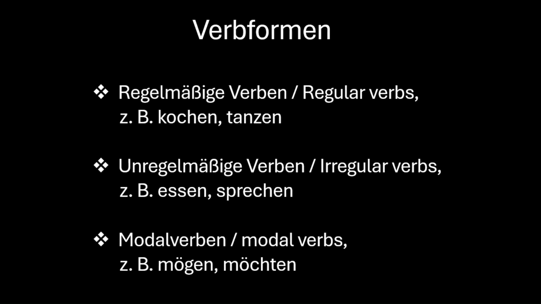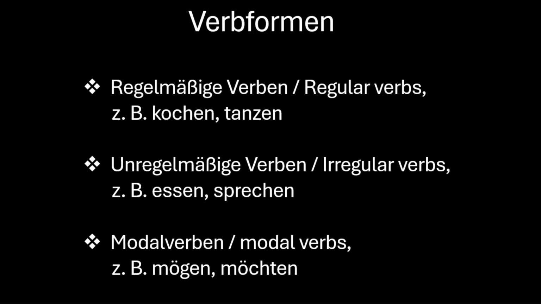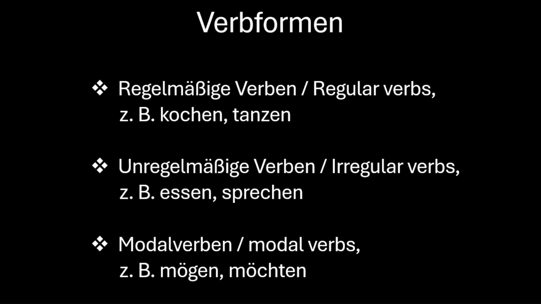In this video, let us learn the grammar from chapter 4, starting with Verbformen, that is, forms of verbs. We have learned regular verbs, that is, regelmäßige Verben, for example, kochen, tanzen, singen, and so on. And we have learned different forms of these regular verbs, that is, the conjugation of these verbs. Similarly, we have also learned unregelmäßige Verben, that is, the irregular verbs, like essen, fressen, schlafen, and so on. And we have seen the different forms of these verbs, that is, the verb conjugation according to the subject.